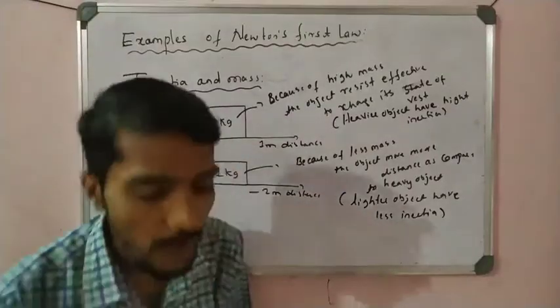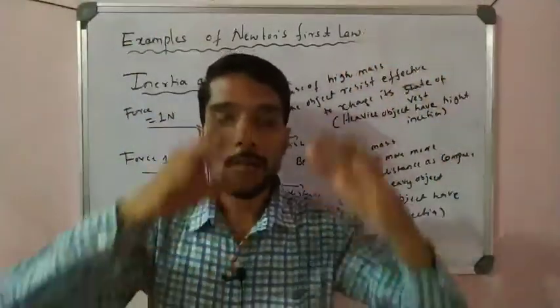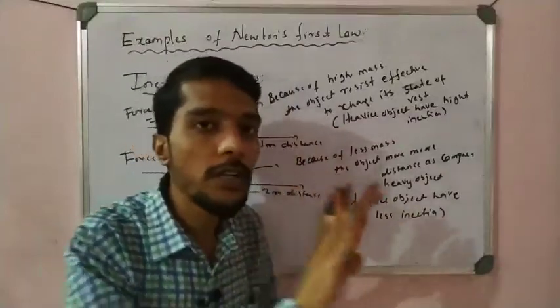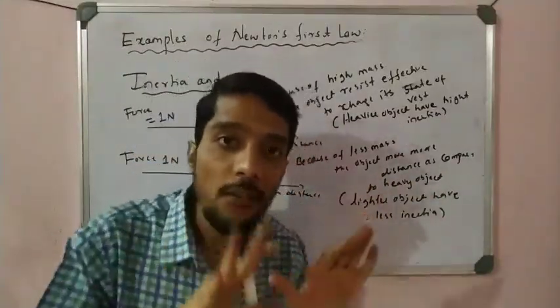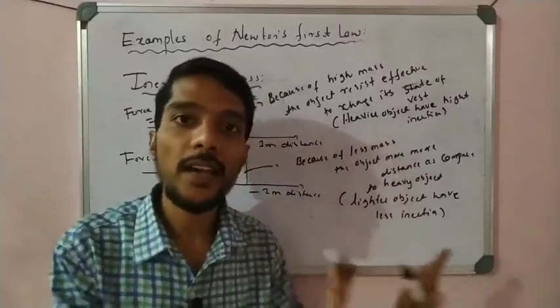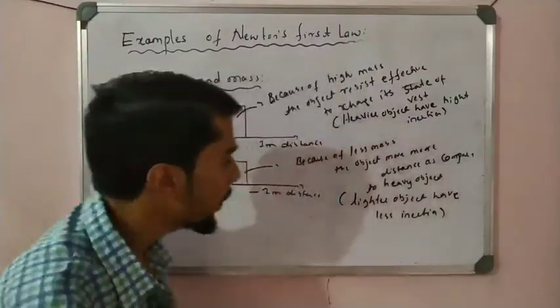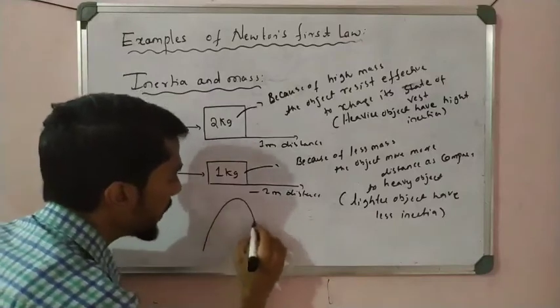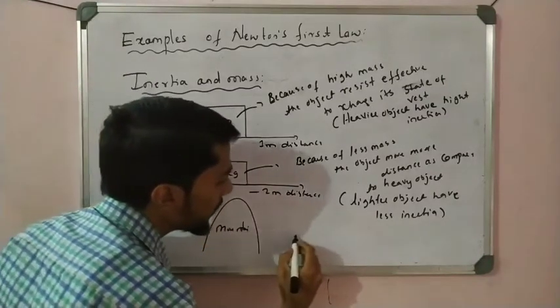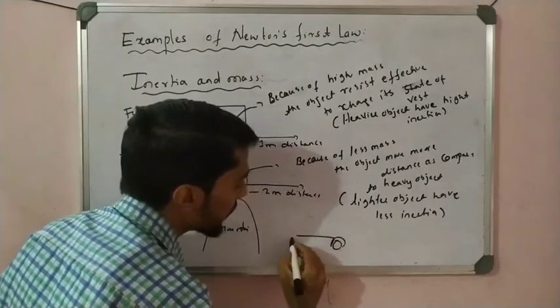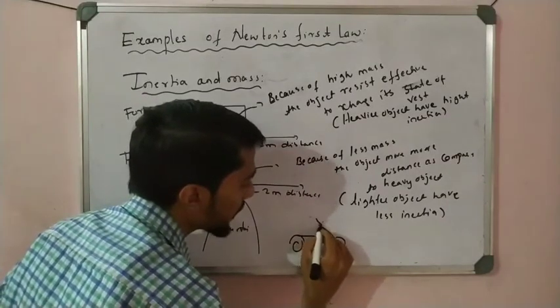For example, see a big mountain is there. We push the mountain, what happened? The mountain does not move. If the same force is applied on a cycle, what happened? The cycle moves. Correct? That is also one very beautiful example. A mountain and a cycle are there.